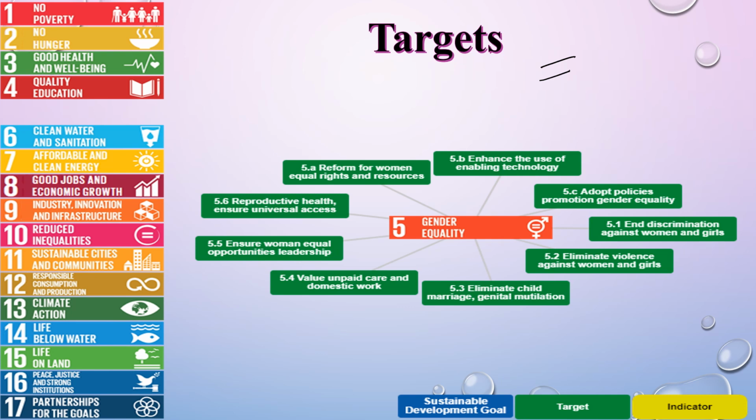Now these are the targets of gender equality. So firstly, we'll start with reform for women, equal rights and resources, enhance the use of enabling technology, adopt policies promoting gender equality and against discrimination of women and girls, eliminate violence against women and girls, eliminate child marriage, genital mutilation, value unpaid care and domestic work, as we do not give value to our housewives or homemakers, so we need to value that unpaid care and domestic work.